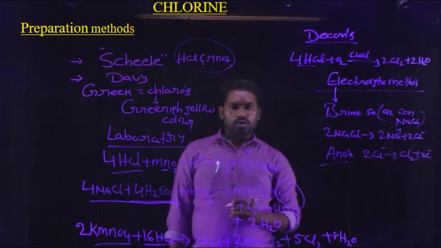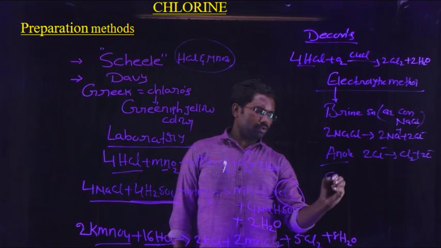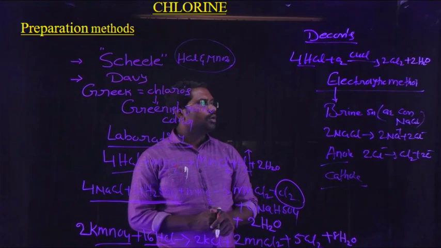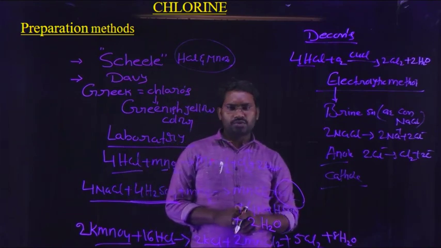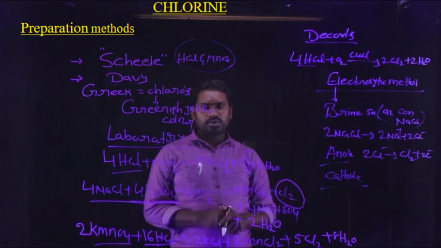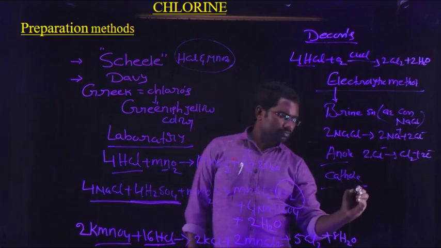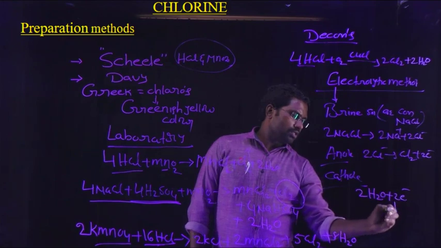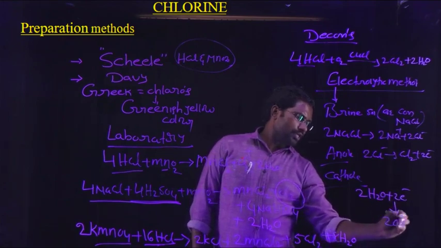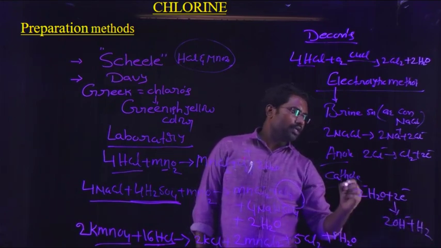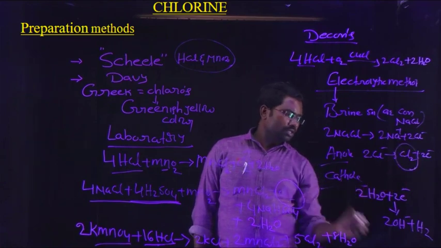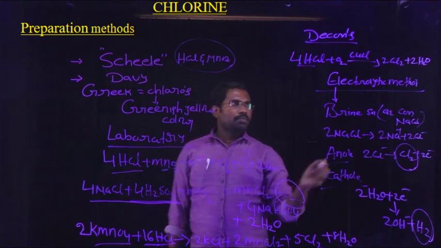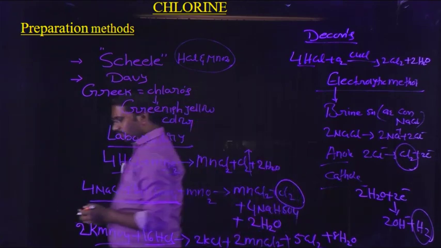Reaction at the cathode: hydrogen gas will be formed, because we take the sodium chloride solution in aqueous form, that means it has water content. 2H2O plus 2 electrons gives rise to 2OH minus and H2. Therefore, at the anode chlorine gas is released, and at the cathode hydrogen gas is released. So this is another preparation method for chlorine, the electrolytic method.